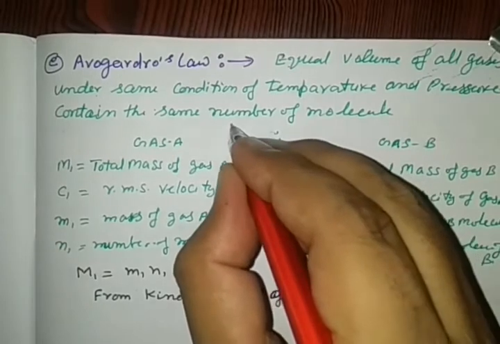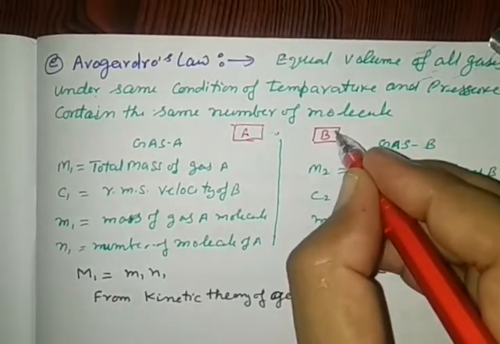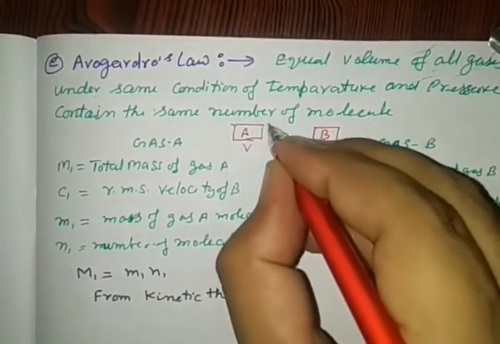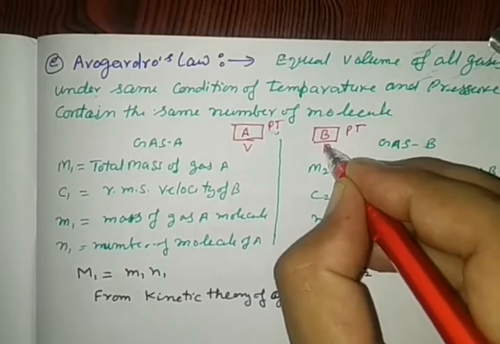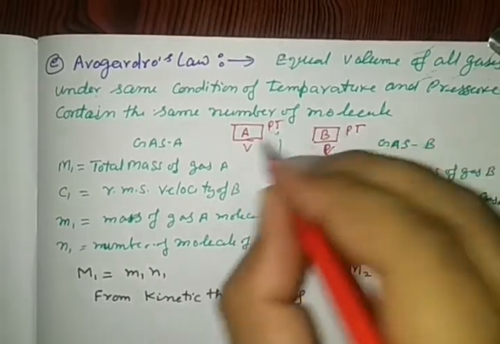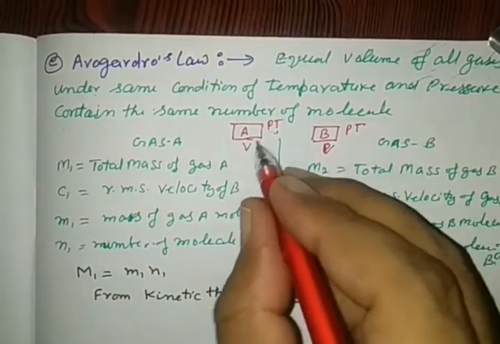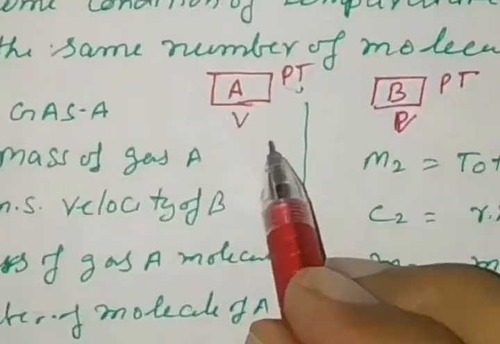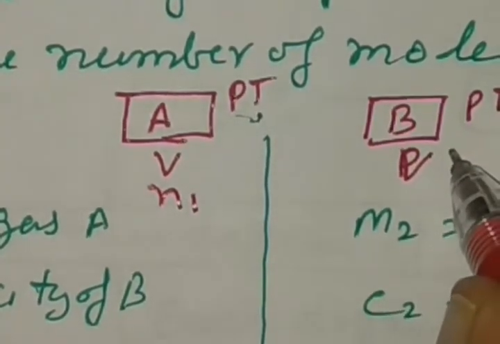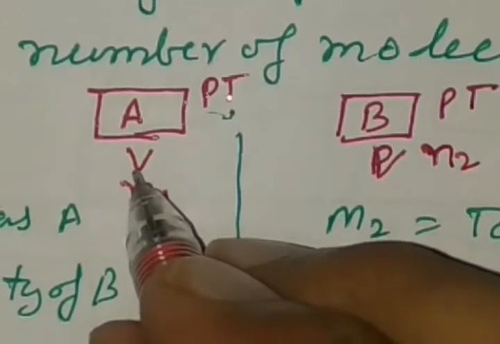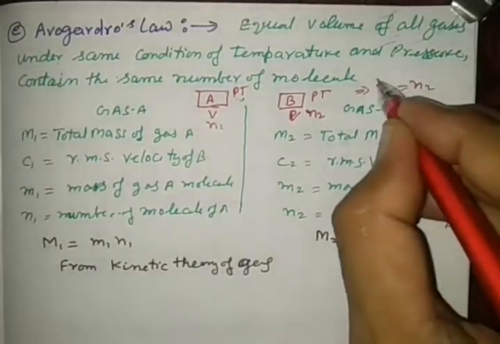If we take gas A and gas B of the same volume under the same pressure and temperature, so the pressure, volume and temperature of both gases are the same, and A contains N1 molecules and B contains N2 molecules, then according to the Avogadro law, N1 is equal to N2.